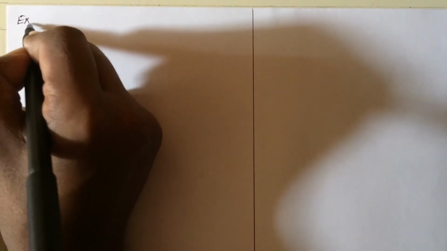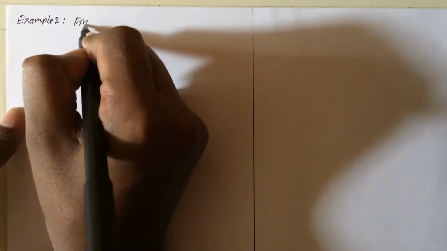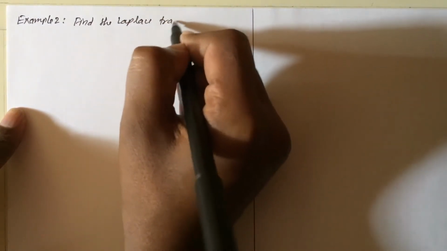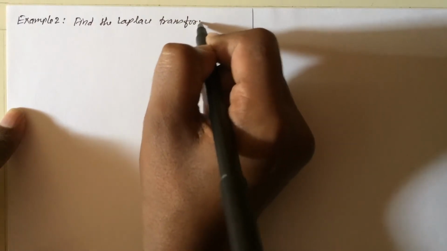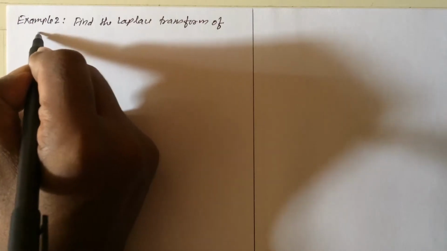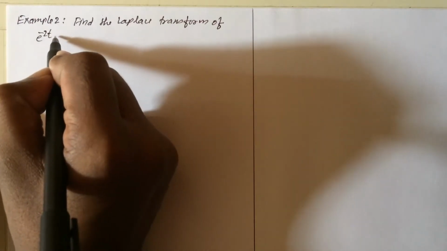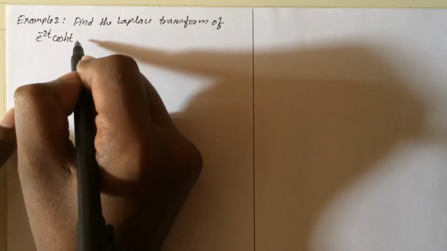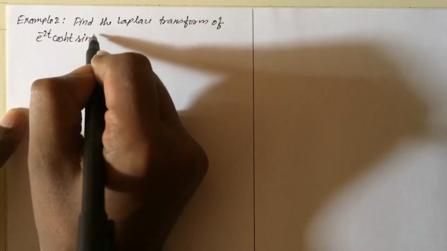Now let us do another example. Example number 2. Find the Laplace transform of the function e raised to minus 2t hyperbolic cosine t into sin t.